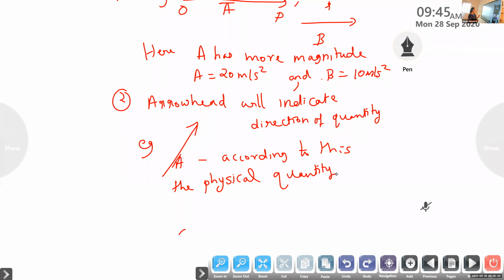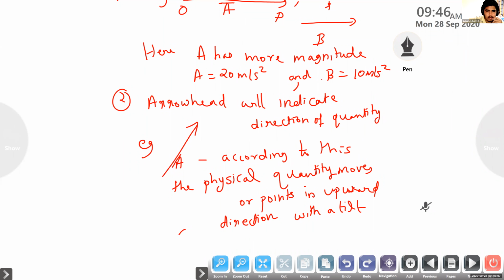According to this, the physical quantity moves or points in upward direction, we can say with a tilt. This is our own phrase.